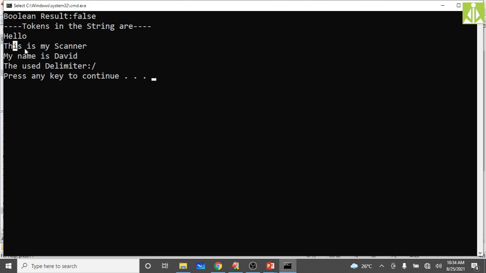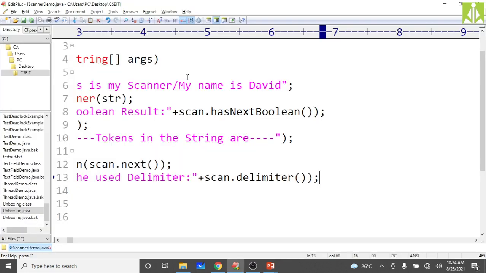In this way you can subdivide. You can even use the space as a delimiter over there. Okay, so the used delimiter is the forward slash, then the program execution is over. Close it, then go back to your slides.